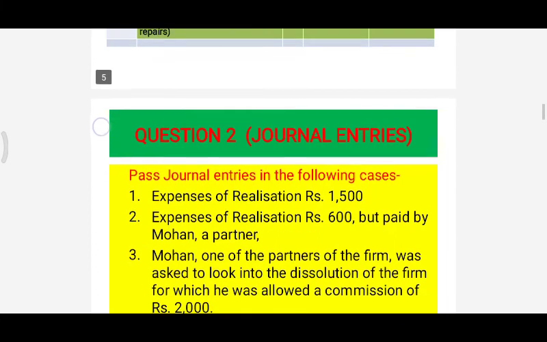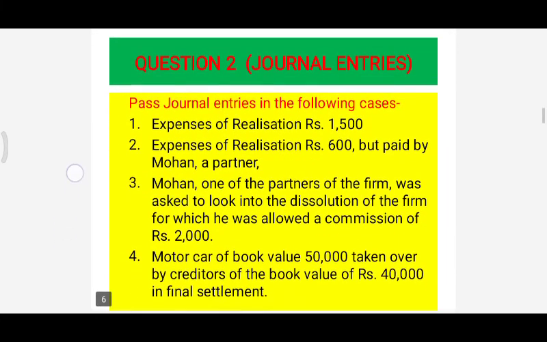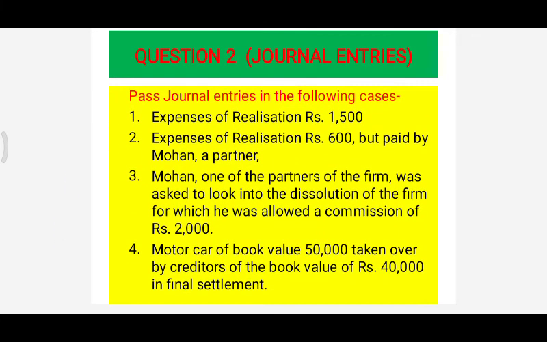The second question is also on journal entries, in which we have entries related to expenses of realization and one entry for creditors. The question before you is to pass journal entries in the following cases. First entry is expenses of realization rupees 1500.